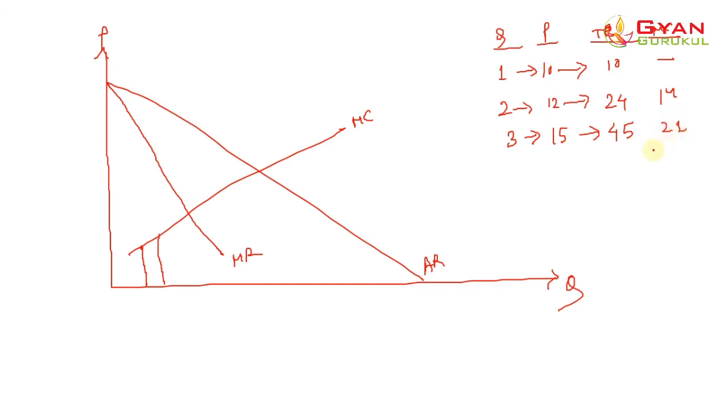So what we see is that as the monopsonist buys more and more quantity of the product from the monopolist, his marginal cost is going up. Initially it was 14, then 21, then further it will go up. The marginal cost increases, and this is denoted by a curve called marginal expenditure. This marginal expenditure curve is nothing but the marginal cost curve from the point of view of the monopsonist.